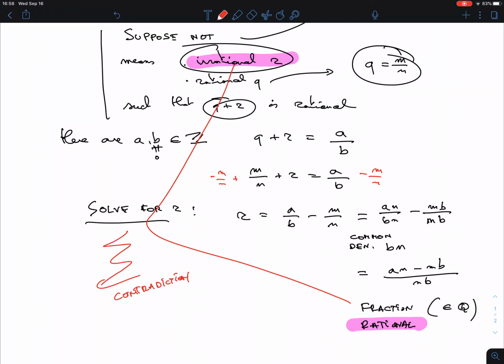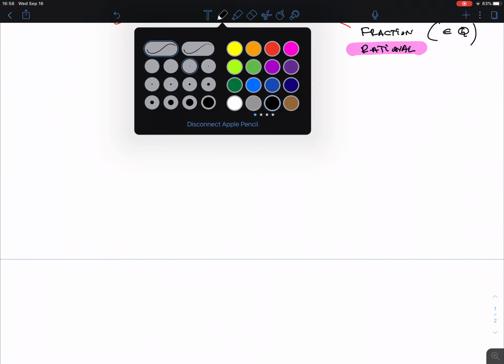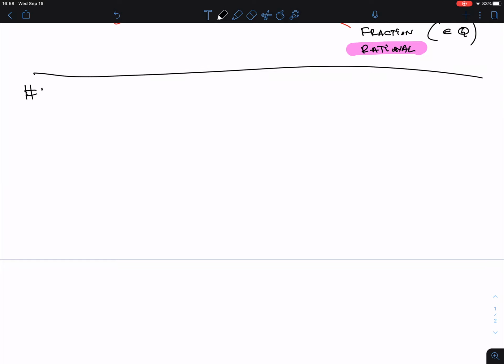And then the other question was number 18. So the statement is: if 3n plus 2 is even, then n must be even. You might try to do a direct proof, and you will see it's not easy. So we're going to do two things. 18a asks you to prove it by contraposition.